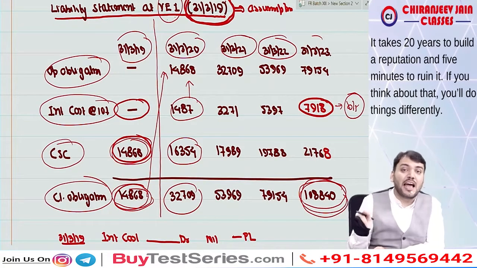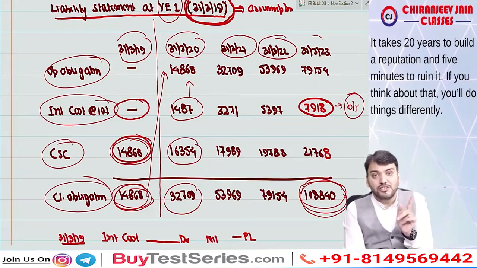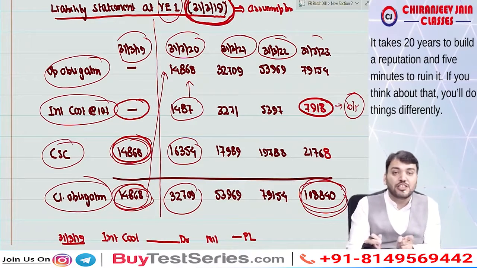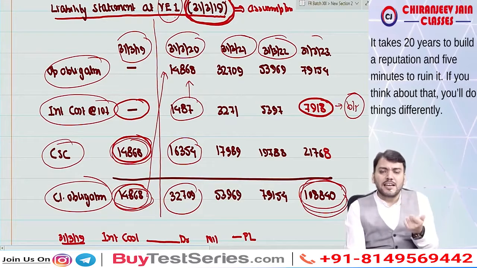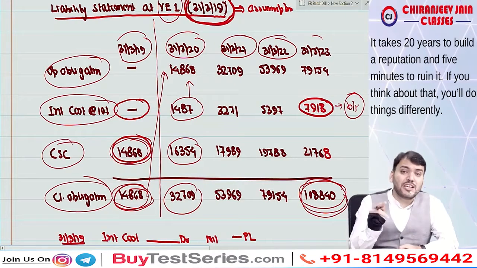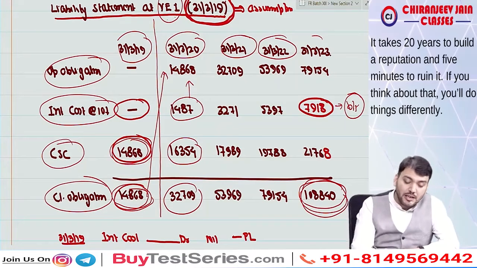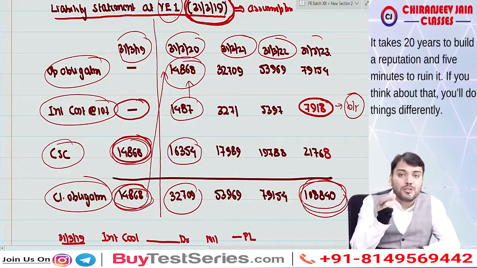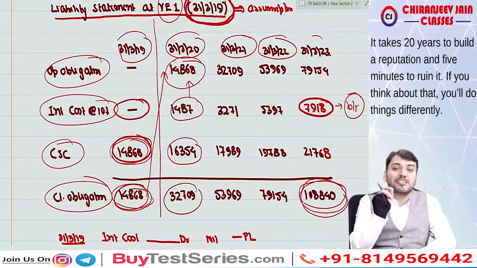Due to changes in actuarial assumption, just try to understand. This liability statement is for the first year, but in the second year we need to do a reassessment of this liability statement if there are some changes in actuarial assumption. So what Ind AS 19 says: if, due to changes in actuarial assumption, the opening liability is changed, then any difference in opening liability due to actuarial assumption is known as remeasurement